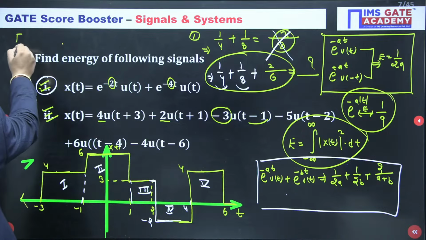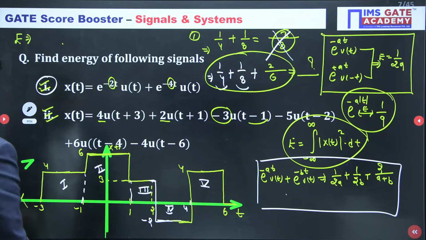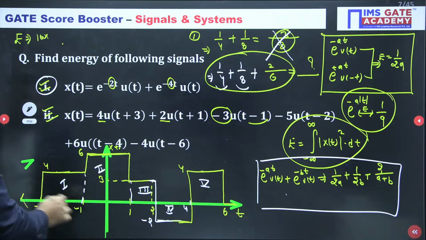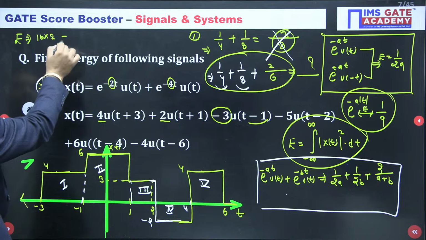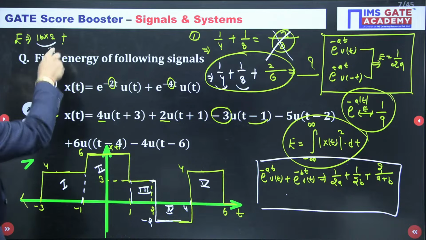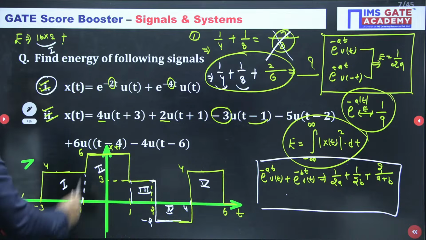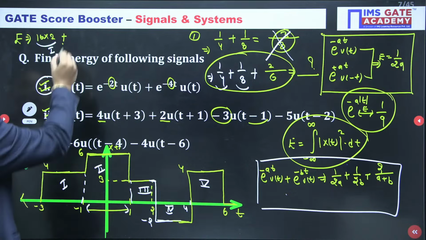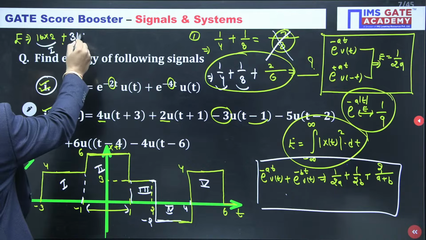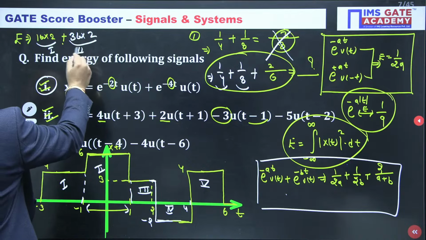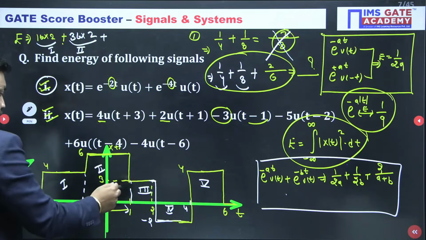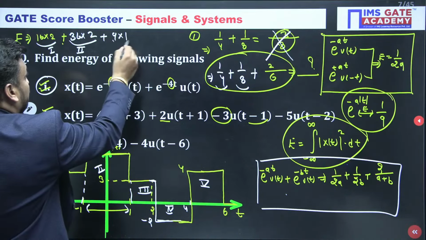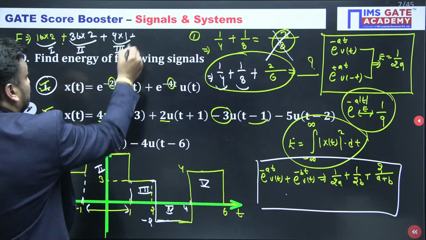For the rectangular signal, energy is A square into B. I am writing it here. 4 whole square, 16, into the difference between -3 and -1, which is 2 only. So this is the energy for the first signal. The energy of the second signal: 6 whole square into the difference between -1 and +1, which is 2. So 6 whole square is 36 into 2. This is the energy for the second signal. The third is 3 whole square, that is 9, into the width, the difference between 1 and 2, which is 1. So this is the energy for the third signal.